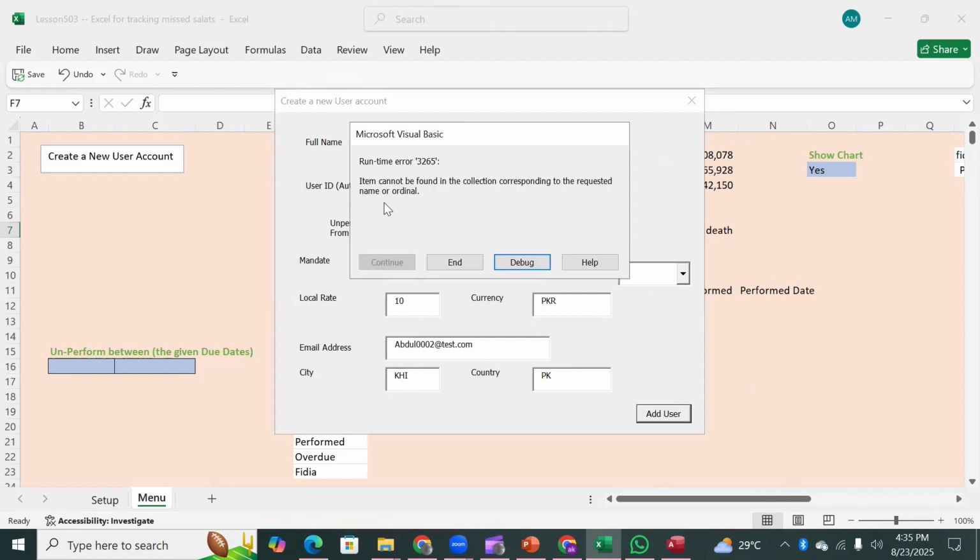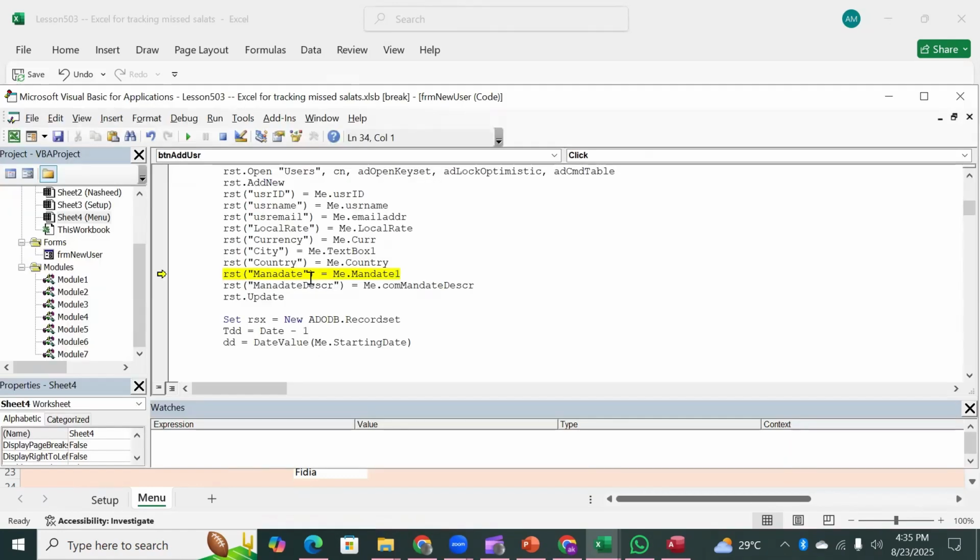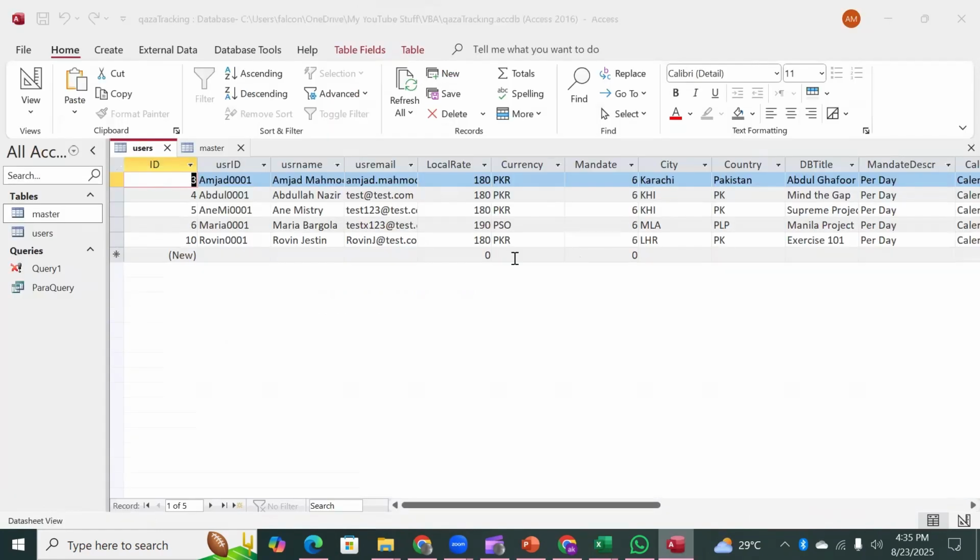Add. Okay, so it says the item cannot be found in the collection. So which item could it not find? Okay, this is mandate, 10 is fine. I think this is the right one. Mandate is also in the users. What is the name of the mandate field? Mandate. Okay, the name of the field is MANDATE.